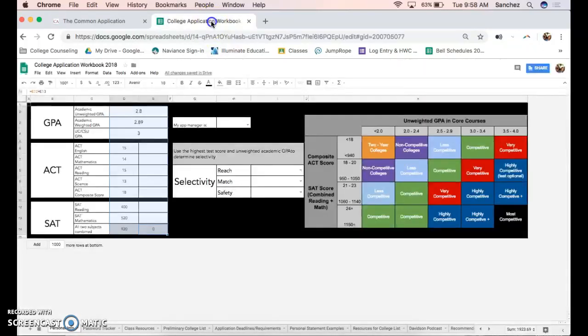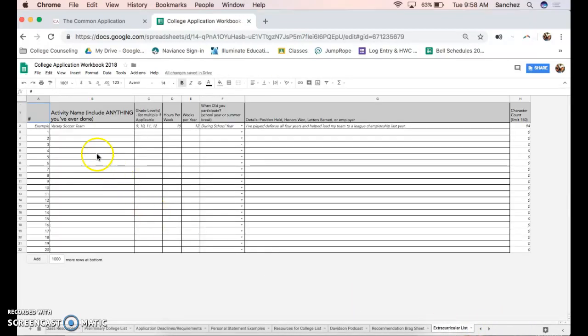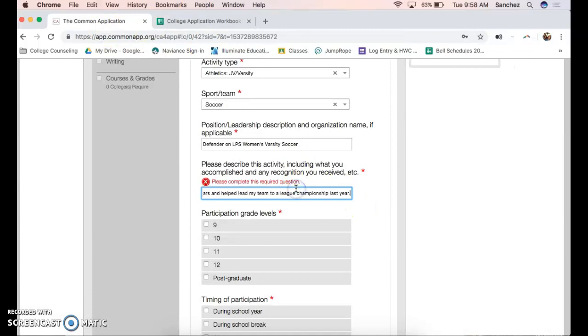The way that you would do this is if you go to your application prep workbook, there is a section on here that we had you guys fill out. So if you go to the extracurriculars list, this is where that information should be noted down. So typically, follow whatever order you kind of put this in. This should be filled in for you at this point. So for example, I've played defense for all 4 years. I'll just copy whatever I typed in there in that box and paste it on here.